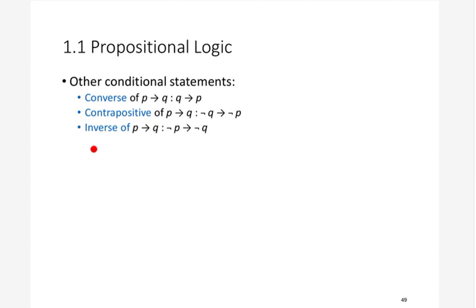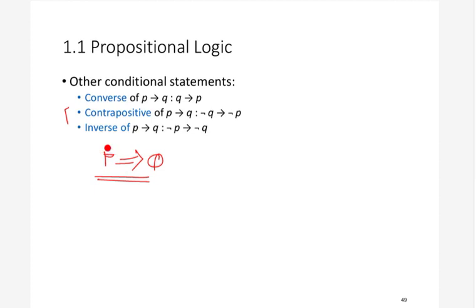These are some kinds of things, like if we have a conditional statement. We have already told you that this implication statement is also called a conditional statement, because there is a condition. What is the condition? The condition is that if p is true, then q must be true. It cannot be the case that p is true and q is false. That case is not allowed, because that case will make this statement false. So basically this is a conditional statement, an implication statement.